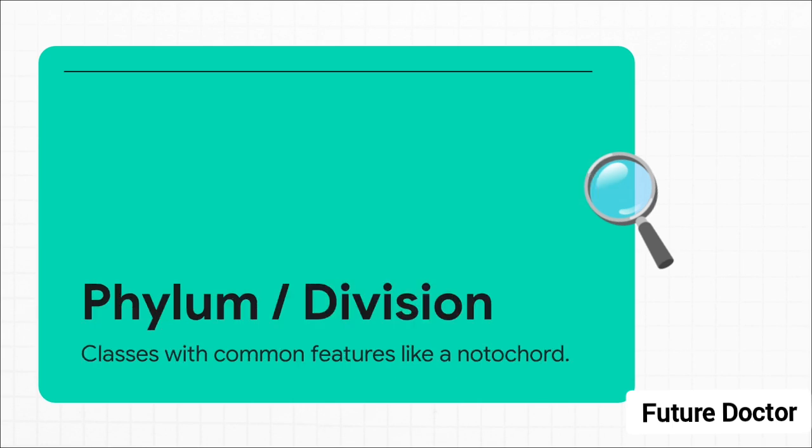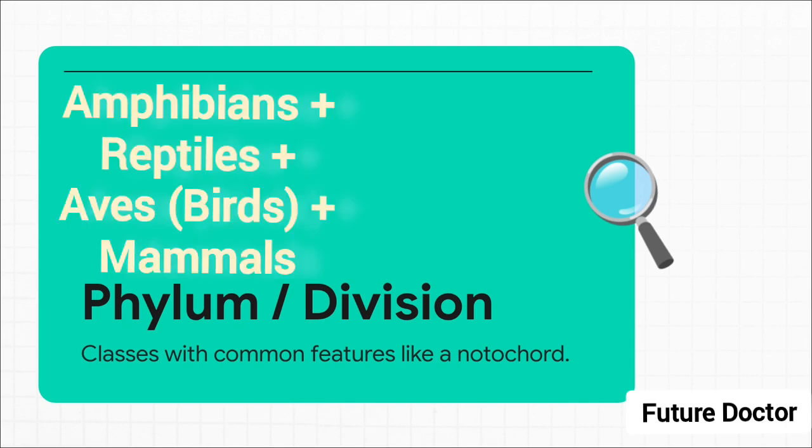Stepping up again, we have phylum for animals, or division for plants. Classes are grouped into a phylum based on very broad shared features. Look at fish, amphibians, reptiles, birds, and mammals. They all look incredibly different from one another, but they all share a notochord and a dorsal hollow neural system at some point in their development. Because of that single shared reality, they all fall under one phylum, Chordata.